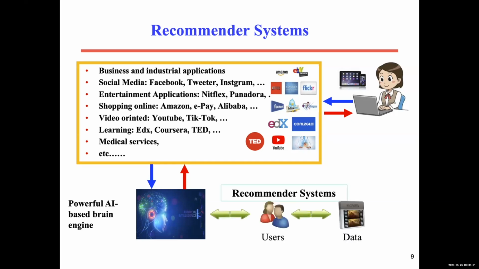So this AI brain is actually a kind of recommender system that connects users with data and builds a user profile, and then gives suitable feedback tailored to you. Then you get interested in some book recommendation or some movie recommendation or whatever kind of recommendation that comes back to you. So this is actually the recommendation system.